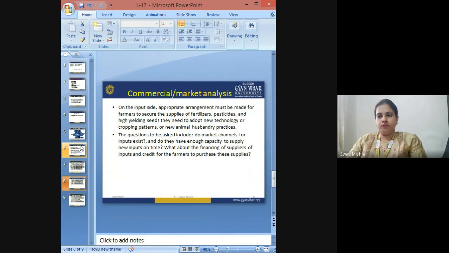On the input side, appropriate arrangements must be made for the farmers to secure the supplies of fertilizer, pesticide, and high yielding seeds, as they need to adopt new technologies or cropping patterns or new animal husbandry practices or anything like that. Again, there are a few questions which you need to ask here and start answering so that you reach the final conclusion.